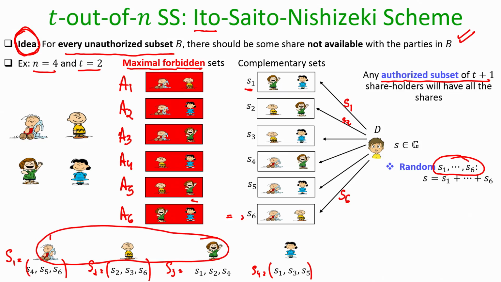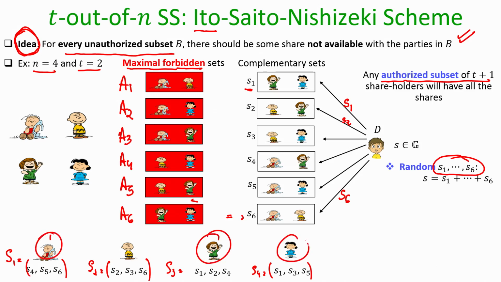Yes, they have S1, S2, S3, S4, S5, S6 all within themselves as a group, because they constitute an authorized subset, and hence they can add them and get back the secret. Or if I focus on 1, 3 and 4, together they constitute an authorized group, and indeed they have all the 6 pieces and will be able to get back the secret.